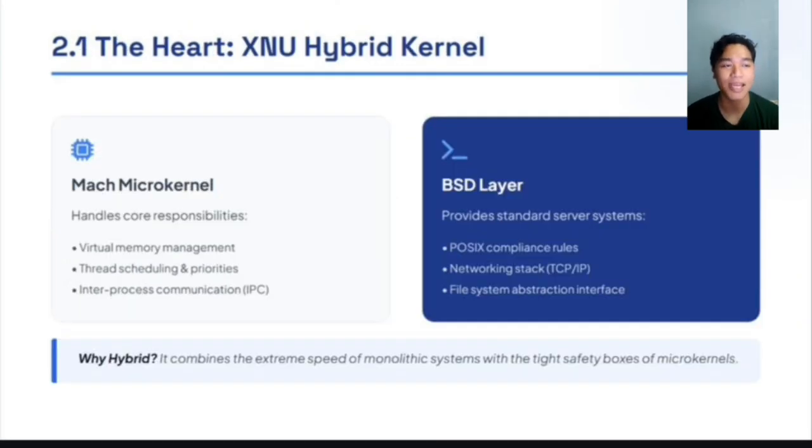Okay, the XNU hybrid kernel. We have two parts, the Mach microkernel and the BSD layer. The Mach microkernel handles core responsibilities, for example virtual memory management, thread scheduling and priorities, and interprocess communication. The BSD layer provides standard server system features, like POSIX compliance, the networking stack, and the file system abstraction interface. Why hybrid? It combines the extreme speed of a monolithic system with the tight safety box of a microkernel.